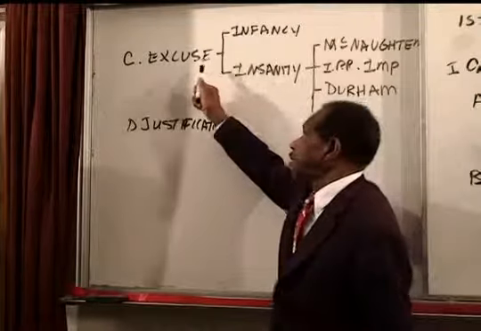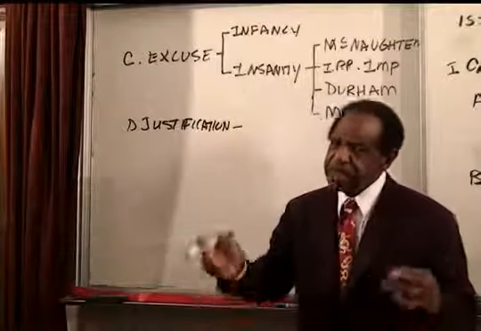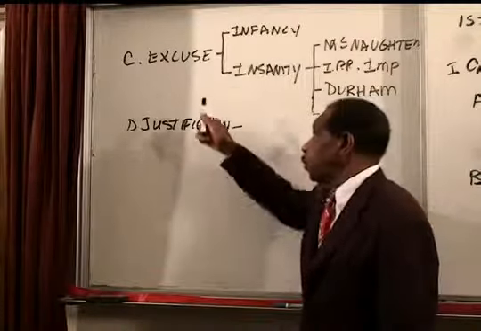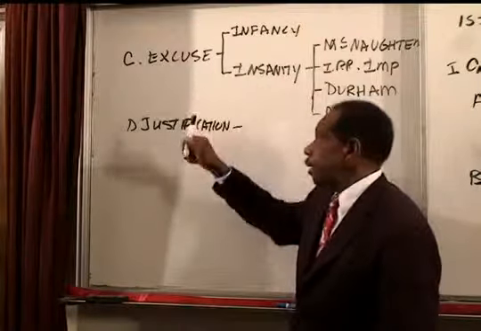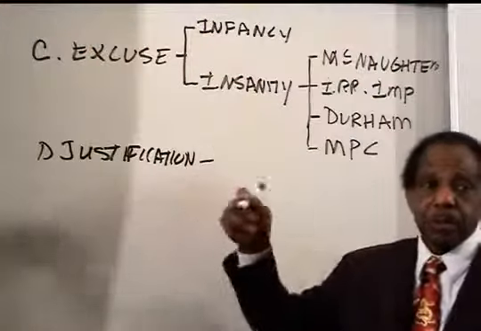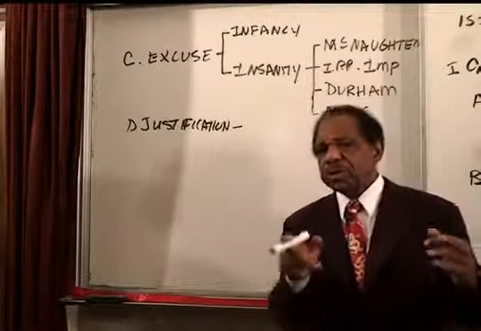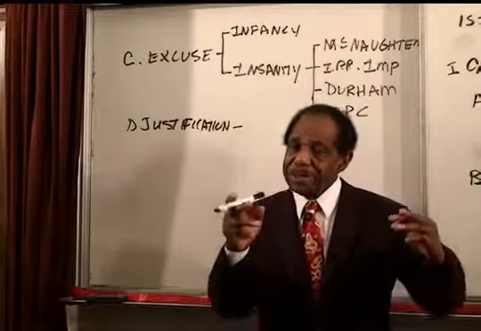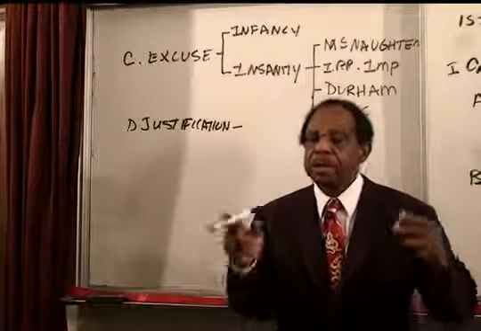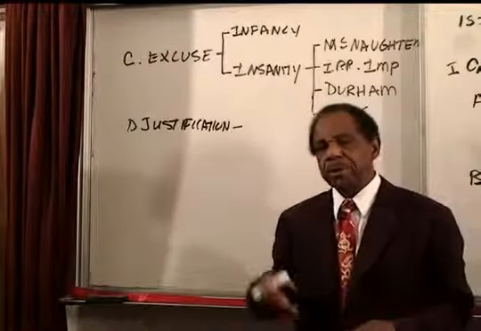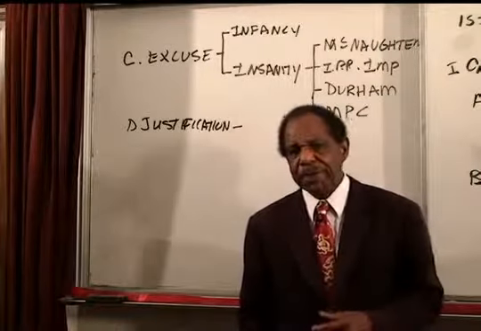So in the case of excuse, we're saying, yeah, this person did a bad thing. There's really nothing we can do about it, but we don't want them to do it again. In the case of justification, society is saying to the person, what you did was justified, and if you get these same situations again, do the same thing again. Okay? Somebody tries to kill you, you kill them first, and that's perfectly okay.